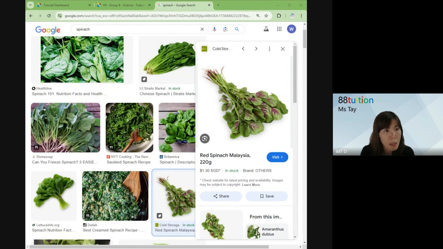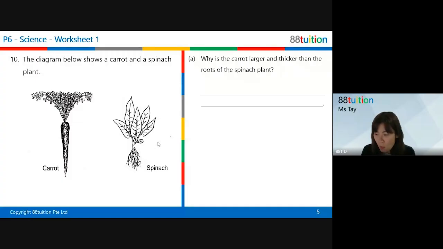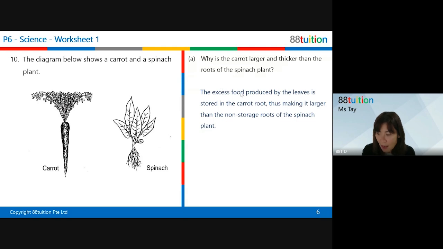So what is happening over here? You must take note. Excess food produced by the leaves is stored in the carrot root. What do we talk about? The excess sugar that is formed during photosynthesis will be stored somewhere. We didn't really discuss stored where, but we did last week.